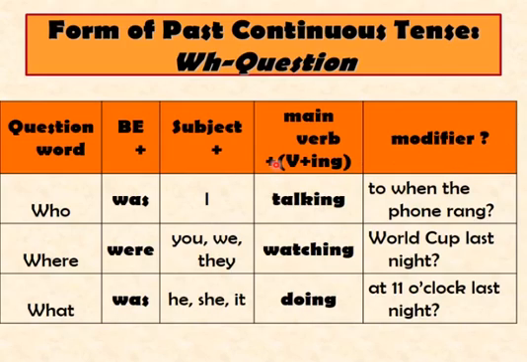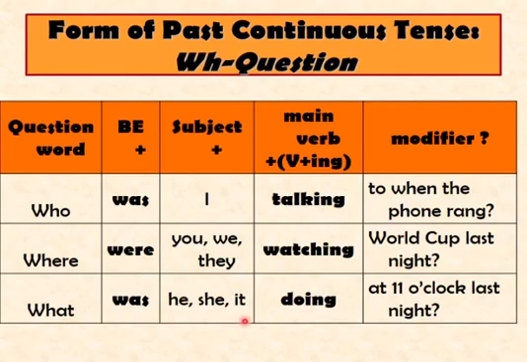Now let's see how can we make a structure using WH questions using past continuous form. Who was I talking to when the phone rang? Where were you watching World Cup last night? Or where were we watching World Cup last night? Or where were they watching the World Cup last night?